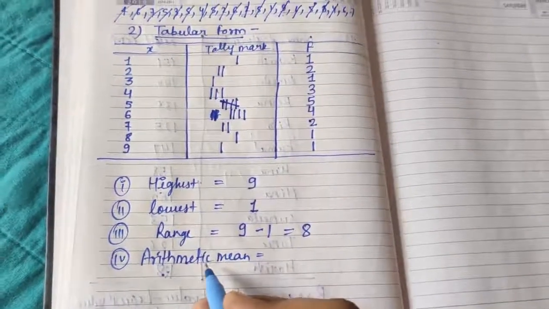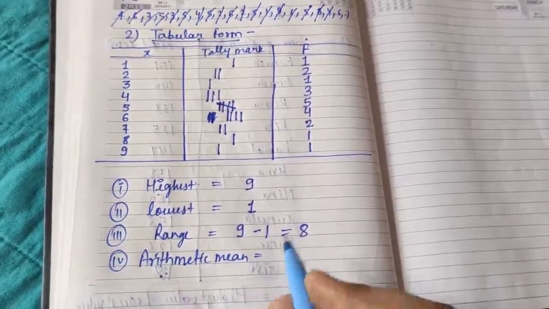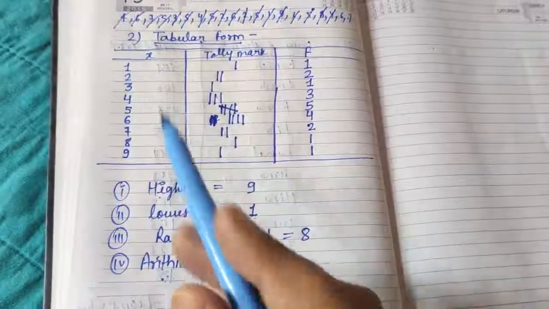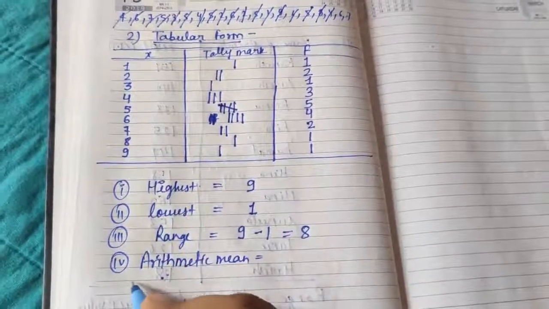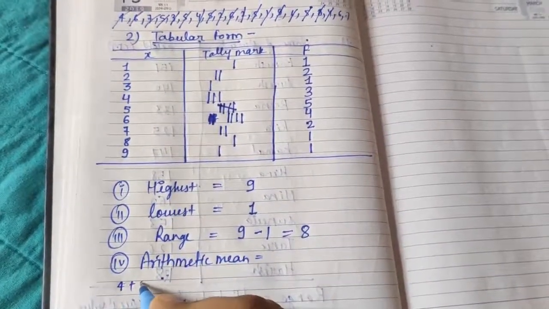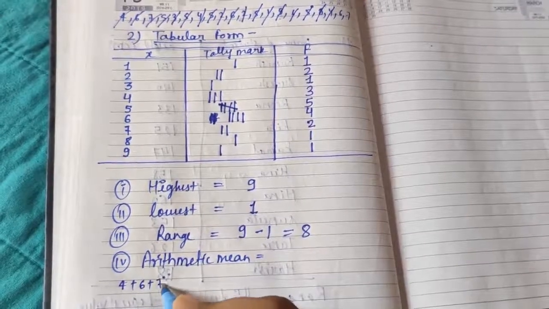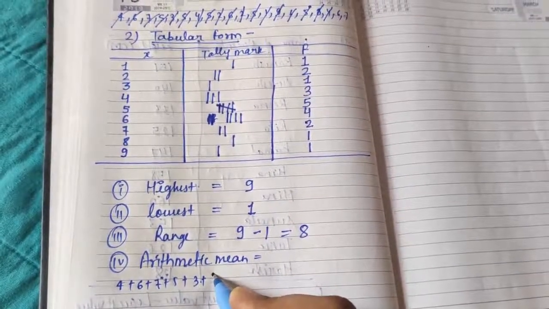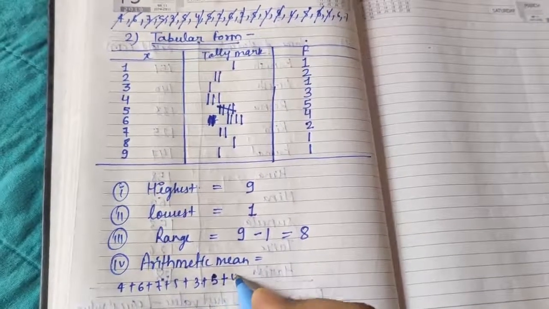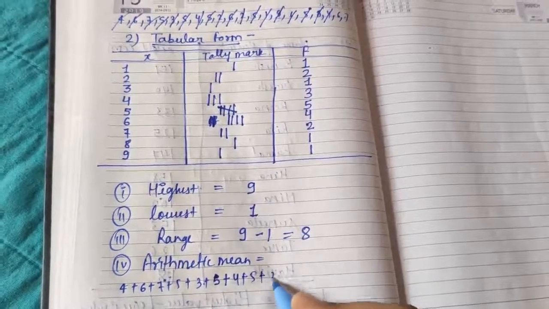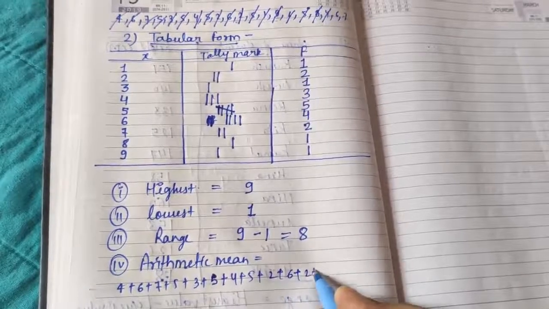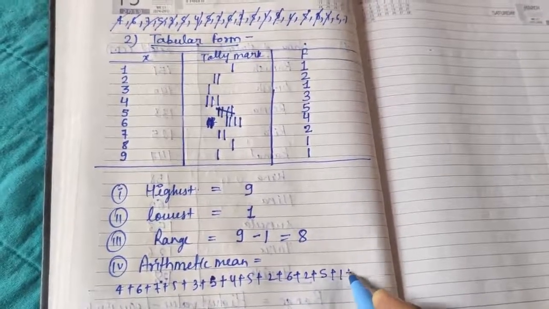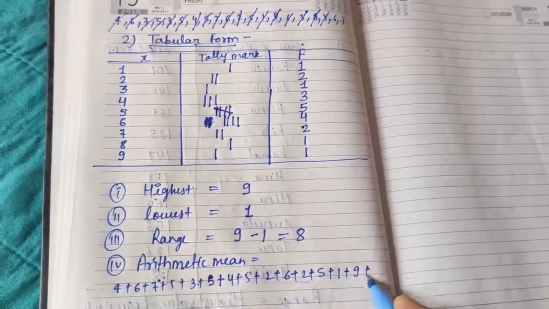Now we will find the mean by adding all the numbers. Here 4 plus 6 plus 7 plus 5 plus 3 plus 5, 4, 5, 2, 6, 2, 5, 1, 9, 6.